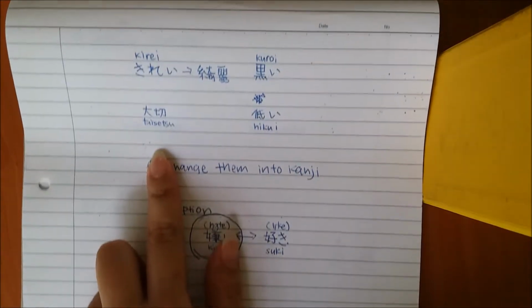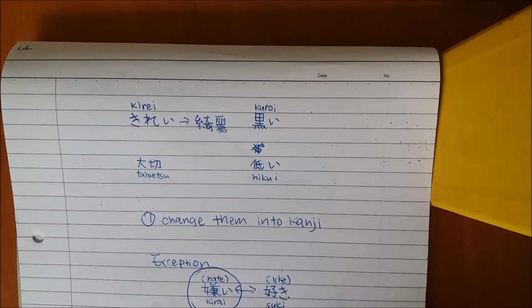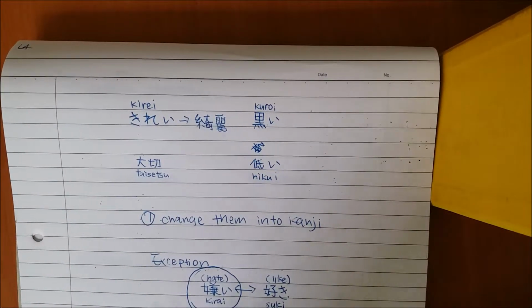Now, there's always one that befuddles everyone, and it's a common question in JLPT N5 and even N4 examinations, which is kirei.